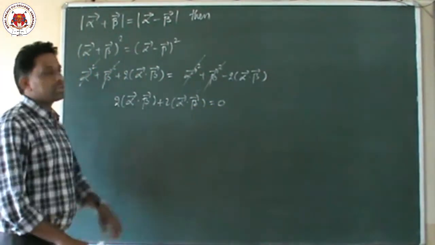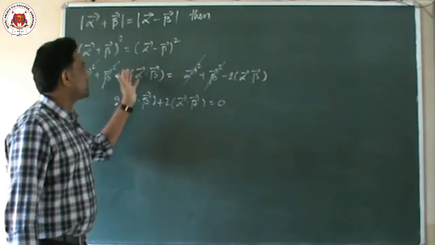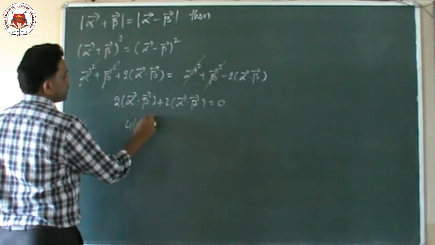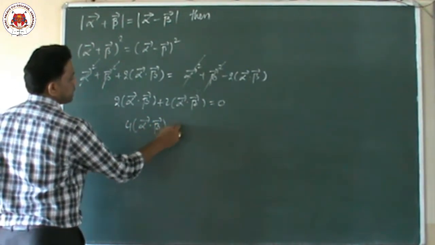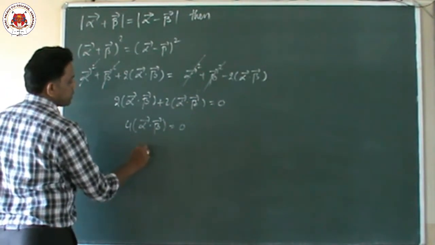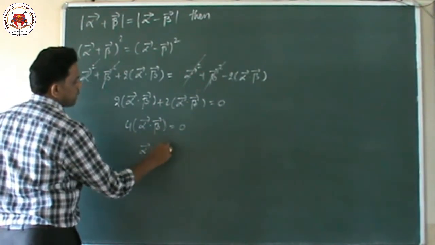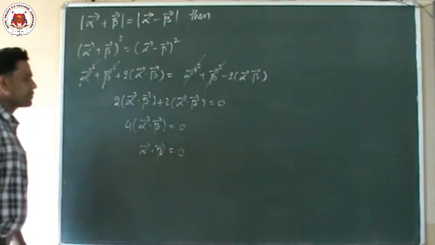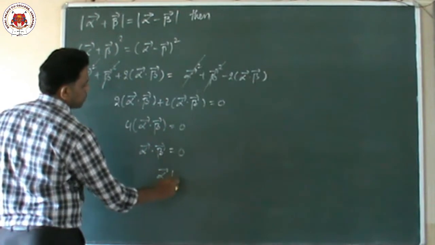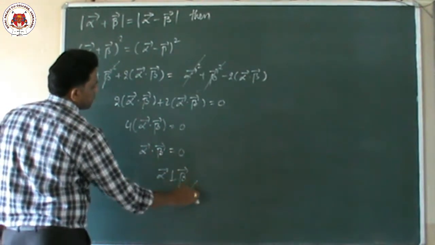Because that term is negative, bringing it this side it becomes positive. 2 plus 2 is 4 into alpha vector dot beta vector equals 0. Sending 4 to the other side, 0 divided by any number is 0, so alpha vector dot beta vector equals 0. When the dot product of two vectors equals 0, definitely both vectors are perpendicular.